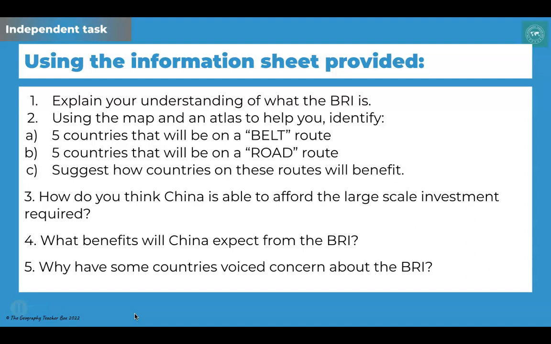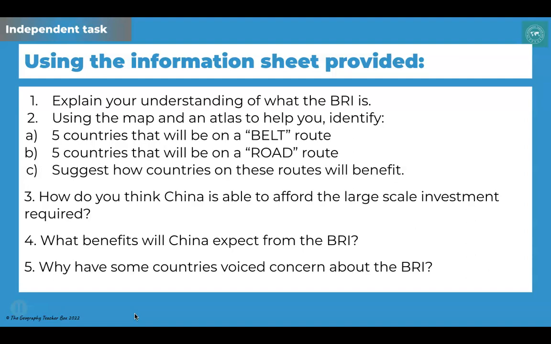Secondly, using the map on the information sheet and an atlas, or perhaps you've got access to another screen so that you can see a world map, identify 5 of the countries that will be on the belt routes and 5 countries that will be on the road routes. Suggest how these countries will benefit from being part of the BRI. Thirdly, how do you think China is able to afford the large-scale investment required?